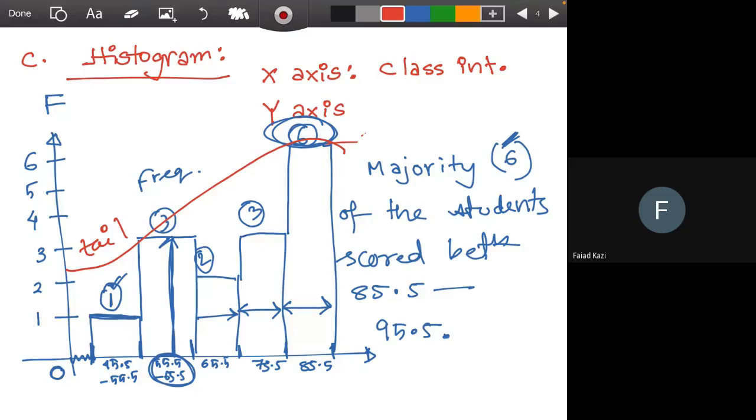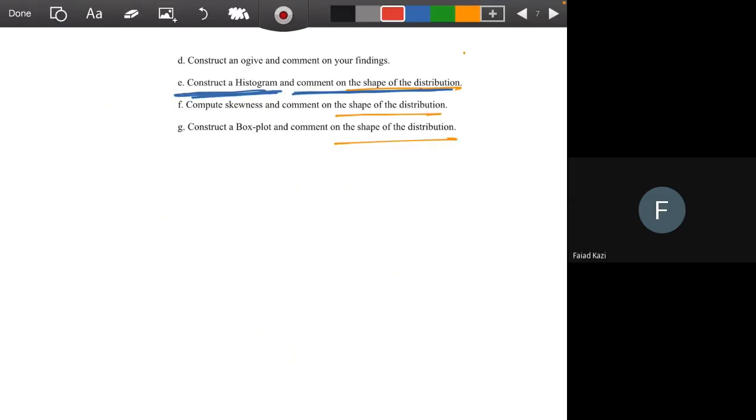You don't have to do the histogram again, just draw the bell shaped curve on your existing histogram and say that for number E, it's a negatively skewed distribution.